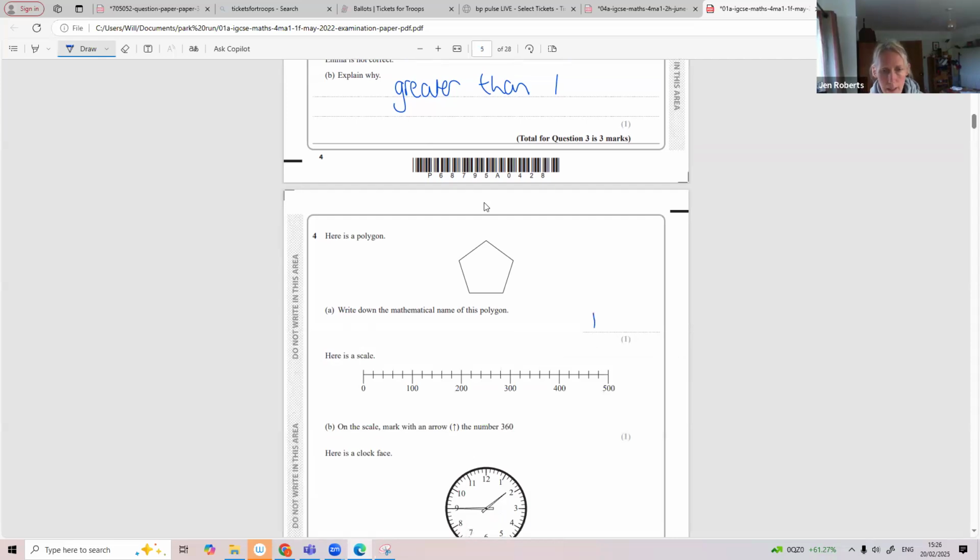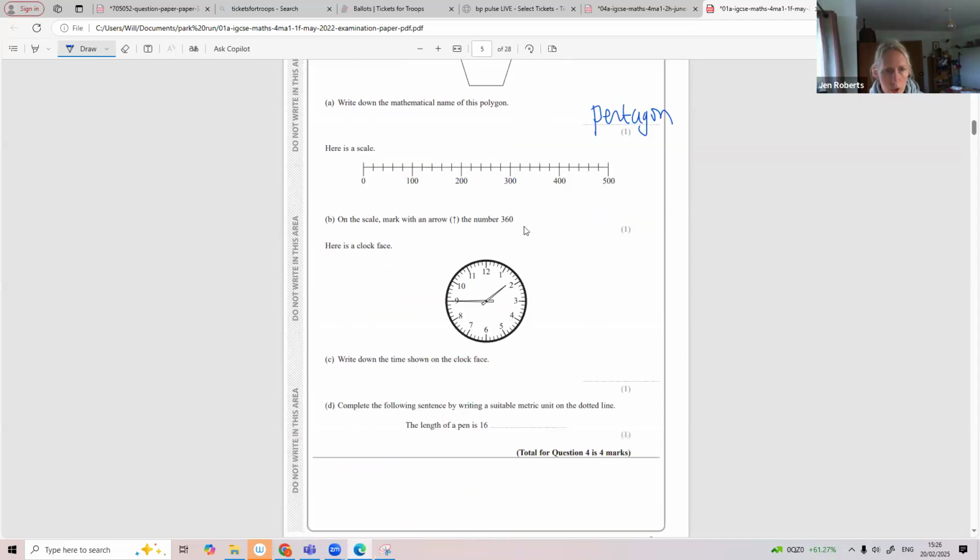5 sides, pentagon. Put 360 on this number line. Well, if you just check what it's going up in first, that's 100 divided by 5 is 20. It's going up in 20. So 320, 340, 360. There.